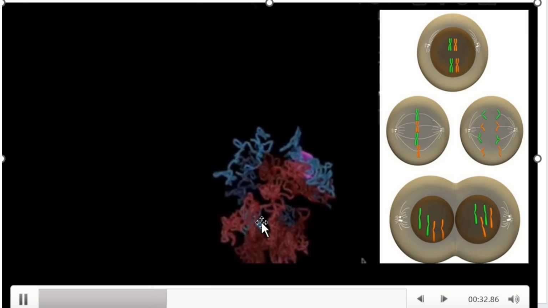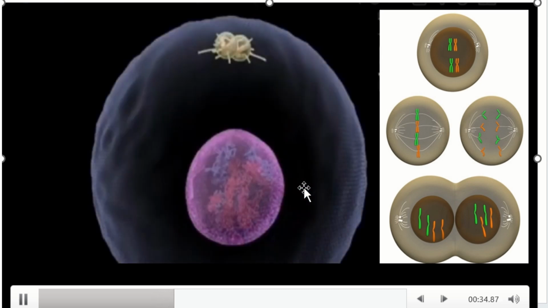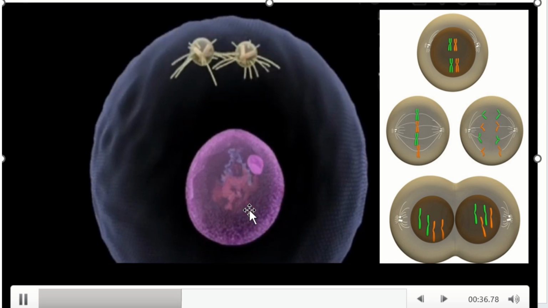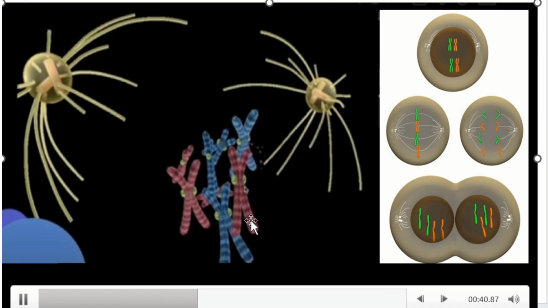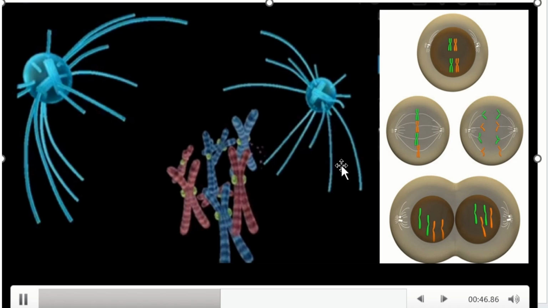This is the chromatin fiber, and this is the nucleolus. Now we can see the nucleus is completely disappearing, leaving the chromosomes and centriole. And the spindle fiber formation takes place.